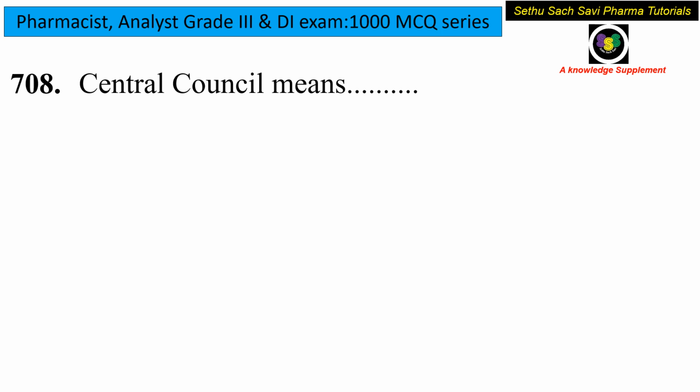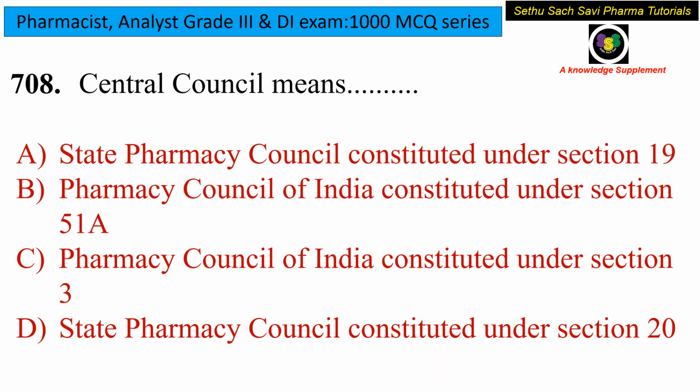Now, Central Council means, is it the State Pharmacy Council constituted under Section 19, or the Pharmacy Council of India constituted under Section 51A, or the Pharmacy Council of India constituted under Section 3, or the State Pharmacy Council constituted under Section 20?